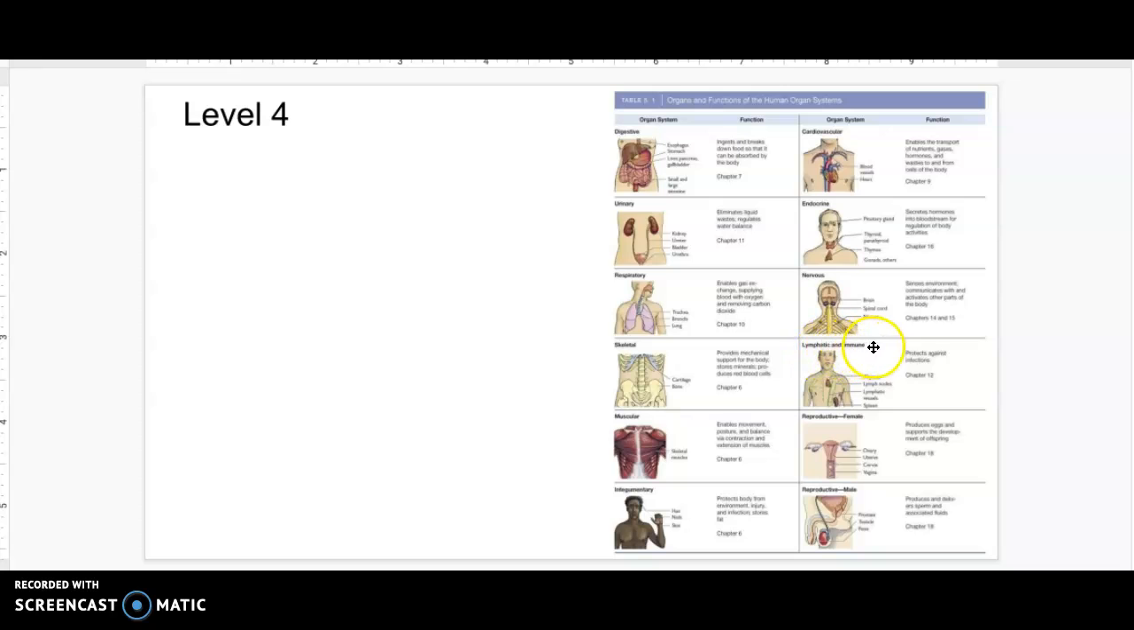We have the lymphatic and the immune system, which are two different systems actually, but they work together to fight different infections. The reproductive systems help us with creating new life. So we have the female reproductive system, which makes eggs, and the male reproductive system, which makes sperm that fertilizes the egg, and the female reproductive system grows the embryo and fetus for the 9 months that a human develops.